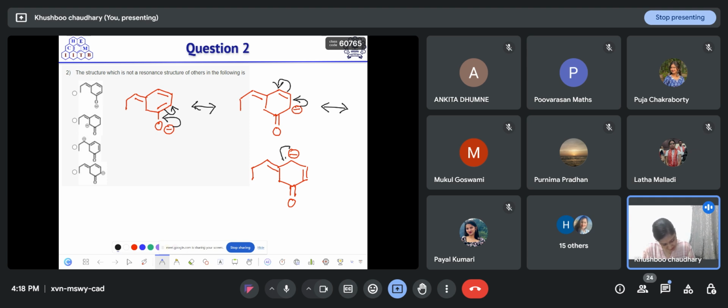Then further, if we move these electrons, this resonating structure will correspond to option C. So option C can't be the correct option.